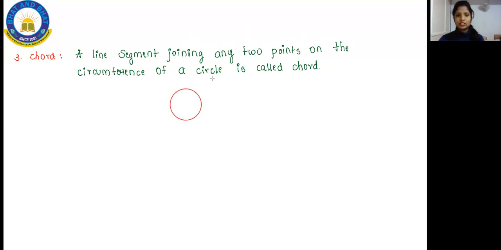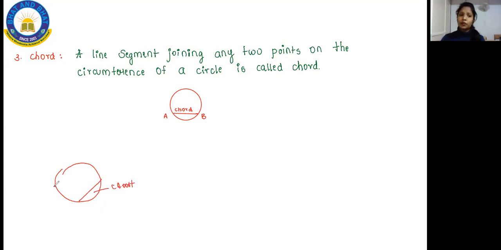So this is your circle, and I'm going to draw a line here inside your circle. Okay, so now the line is clear. I name this line as A and B, and this is what we call a chord. A line segment is a line you draw by joining any 2 points of the circle. Suppose this is a circle, here I'm drawing this line. This is called a chord.